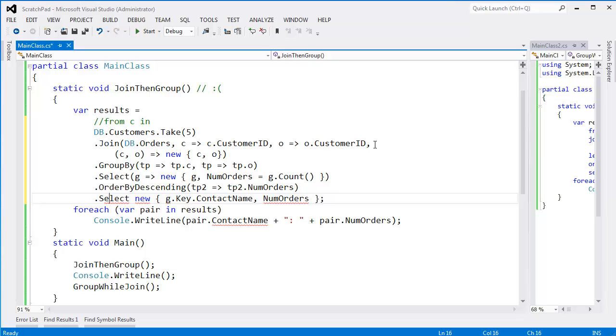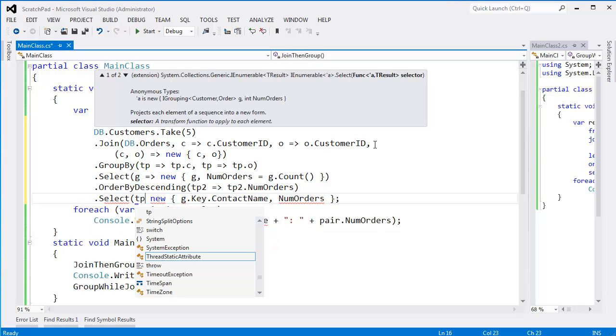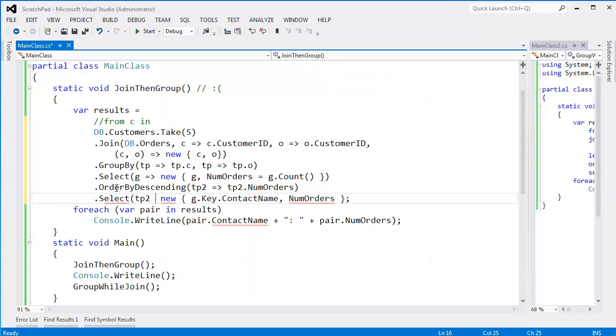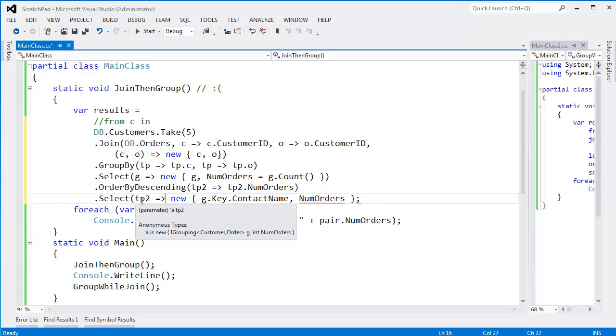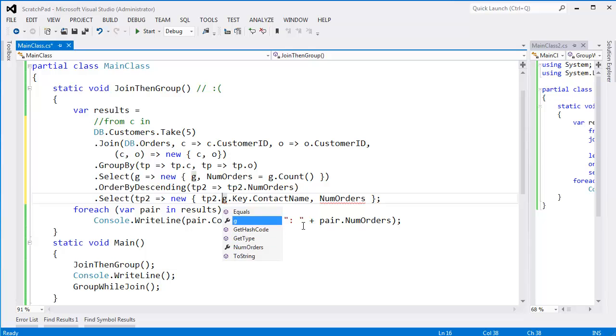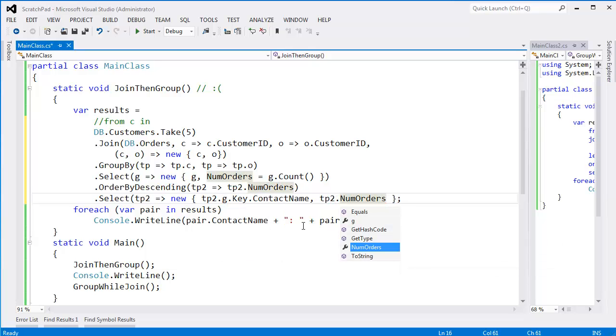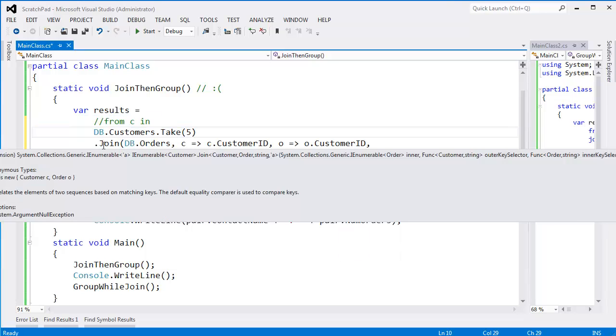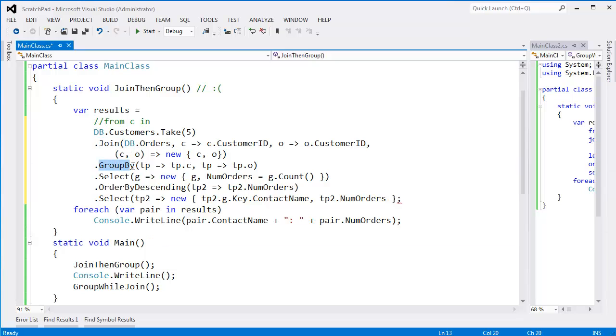Moving on to the next line. Dot, Control-Shift-U, select. Transparent identifier 2. OrderBy didn't change anything and just said, here, I'll order by whatever you tell me to. The output sequence is a sequence of these transparent identifier 2. So we'll just keep going. Transparent identifier 2. Come in here, TP2 dot. Oh, look, there's G. TP2 dot. Oh, look, there's numOrders. How nice. So there you go. We have translated that first query. We have a join, and then we have a group by.